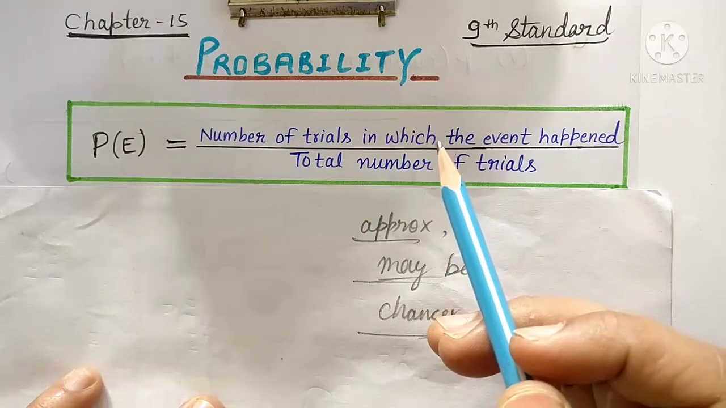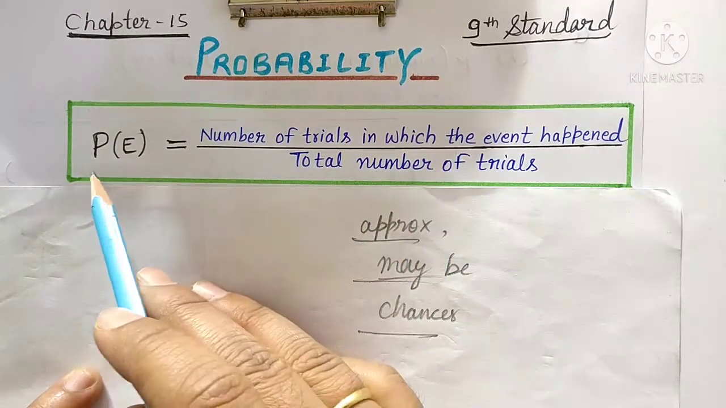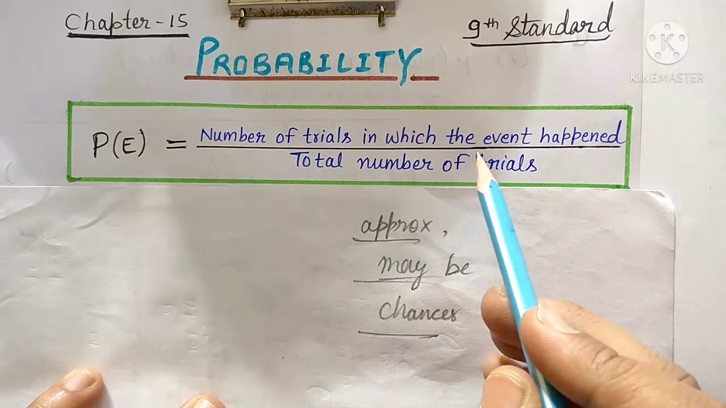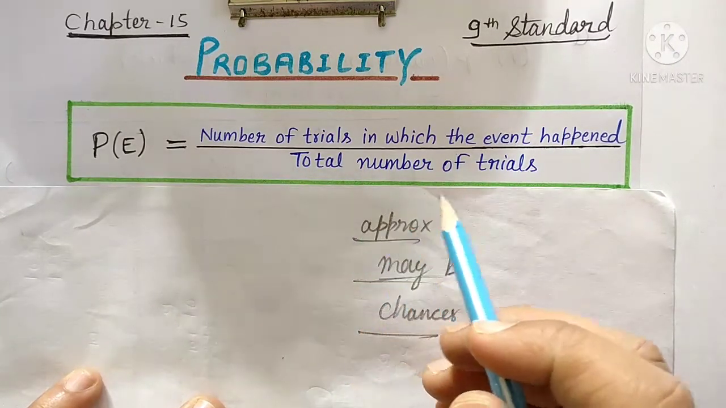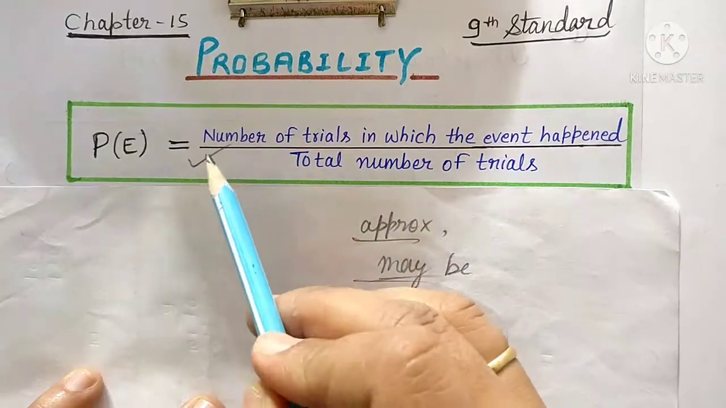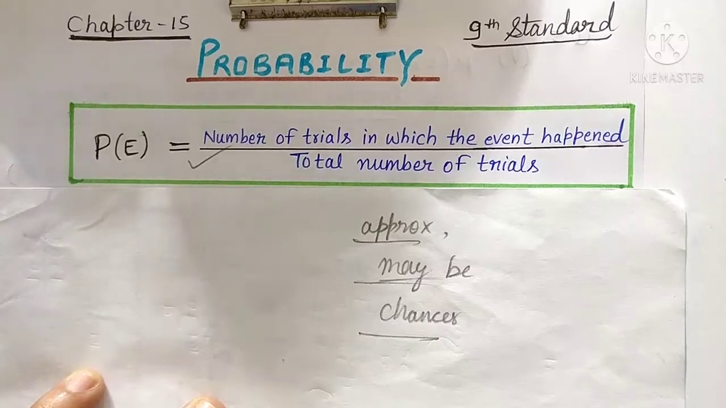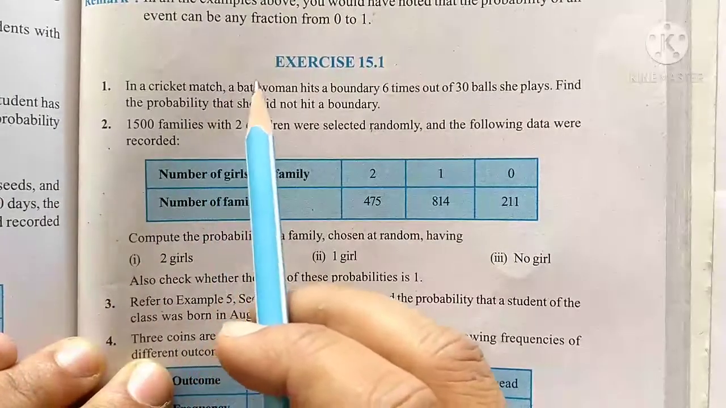Now what is the formula to find out the probability? Probability of an event, E stands for event, equals the number of trials in which the event can happen upon the total number of trials. So we use this formula to solve the numerical questions in our book. So let's do the questions of exercise 15.1.